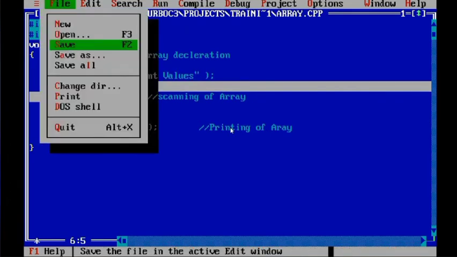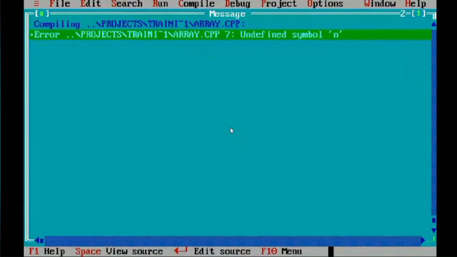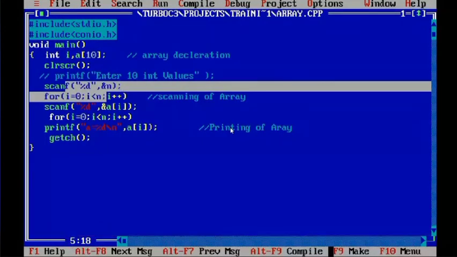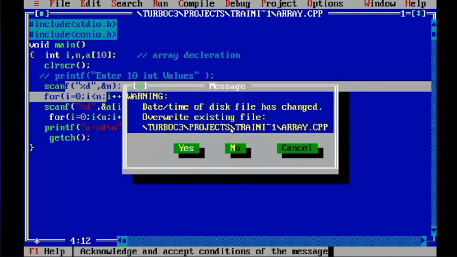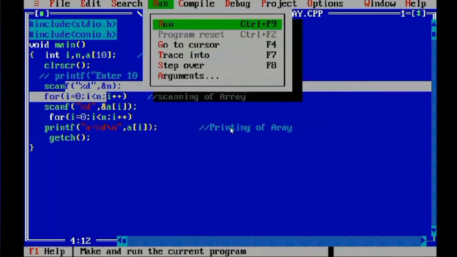So in this case, if you are going to execute this, it says undefined n, so I have to declare n. I have not declared the variable n. Without declaration, I cannot use it. So I have to declare, then compile. See, I have not given any print. I am giving 5. What is the meaning? 5 elements I want to insert. N value is 5. So I am giving first element, second, third, fourth, fifth.